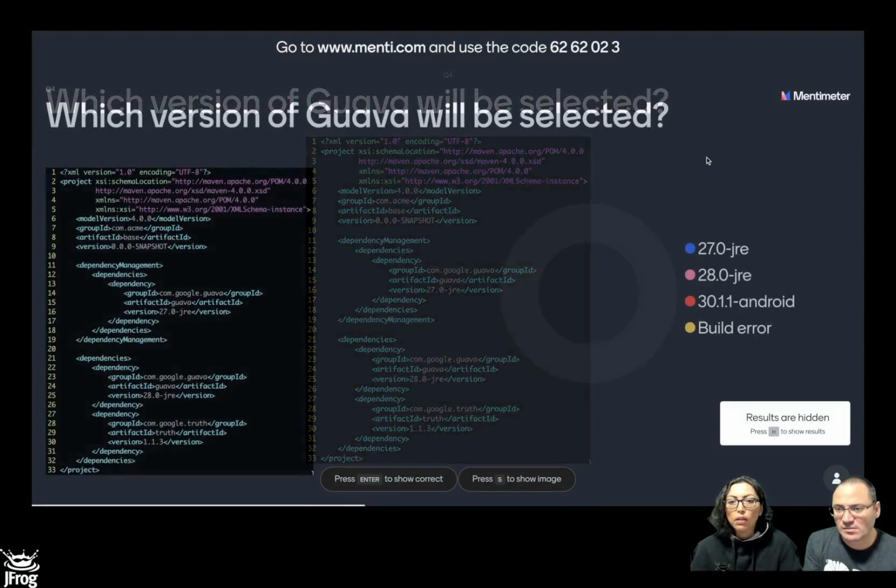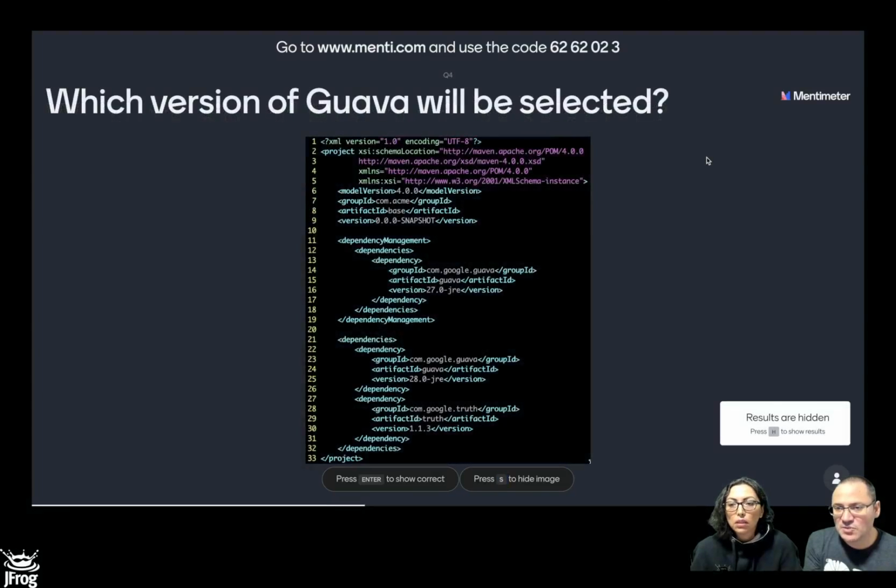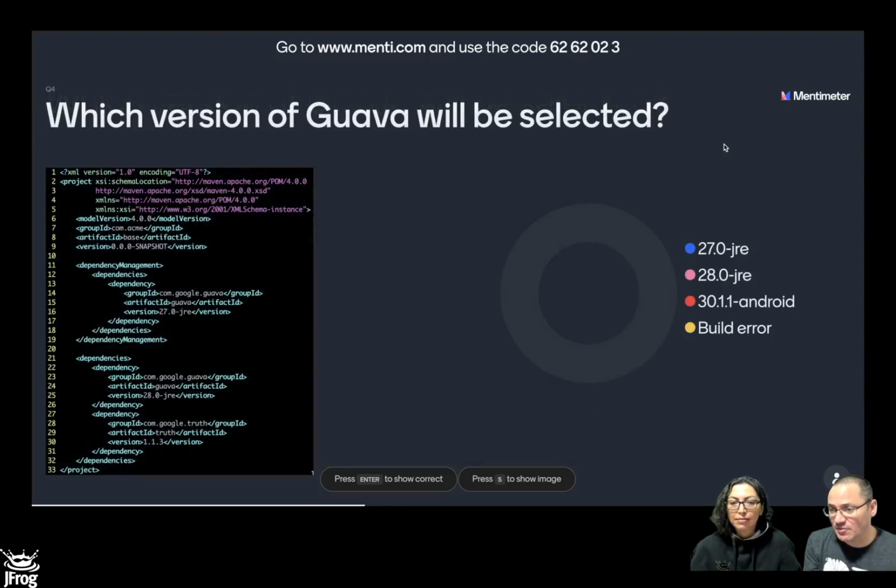So in this case, we have again the dependency management block with version 27. We have an explicit or direct dependency, version 28. And we know we have a transitive dependency, 31.1 Android. So who is going to win? We only made one change here, which is adding a direct dependency. So we have the reference 27, one definition of 28, and the other one that is bringing 30.